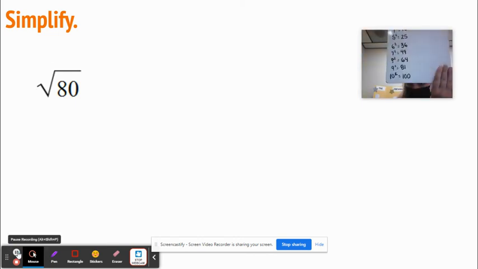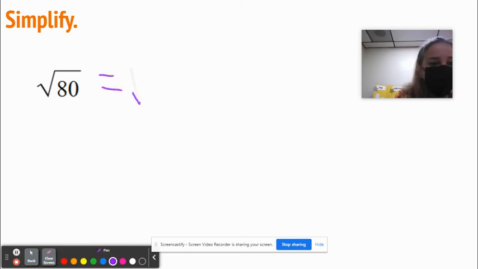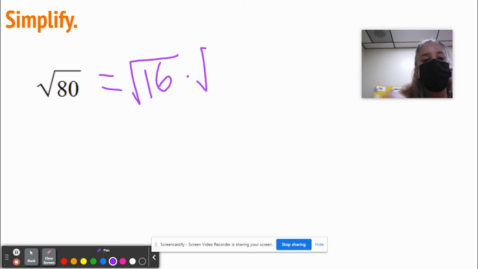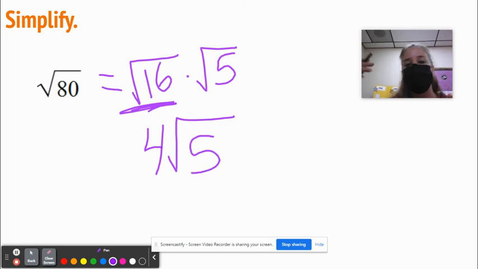Okay, going down the line. 100 obviously doesn't go into 80. 81 obviously not. 64, no. 49, no. 36, no. 25, no. 16. 16 goes into 80 5 times. So this becomes radical 16 times radical 5. And the square root of 16 is 4. So you got 4 radical 5. Boom.